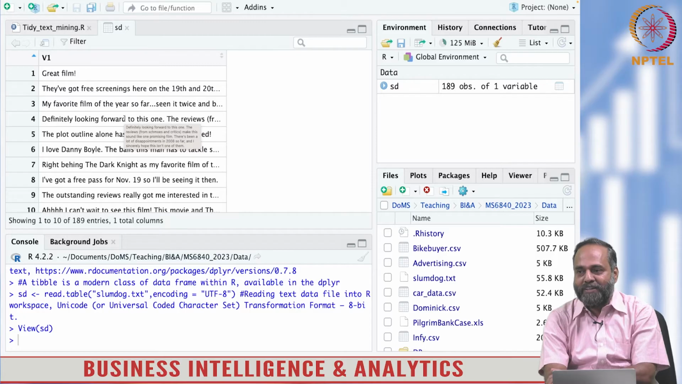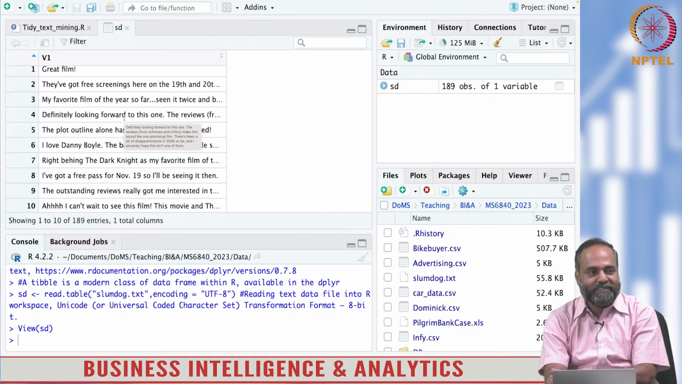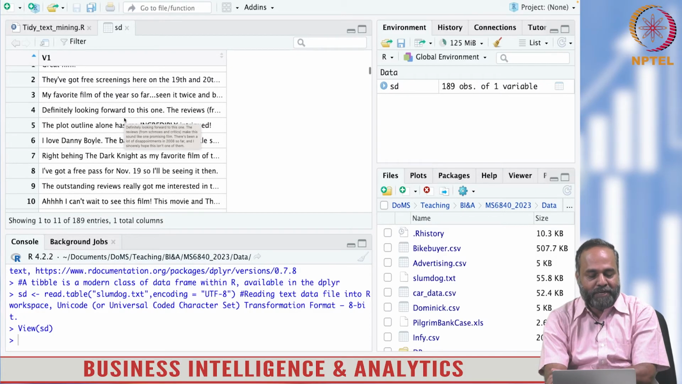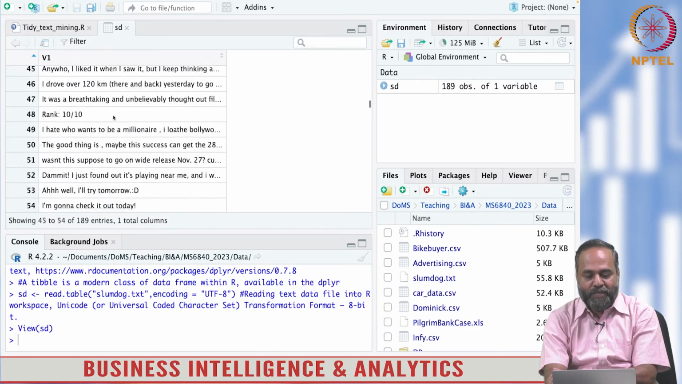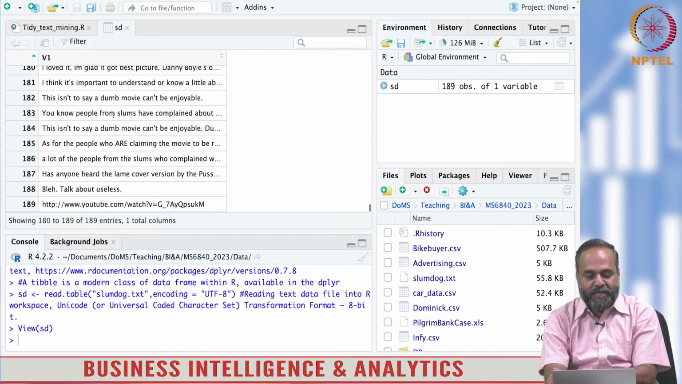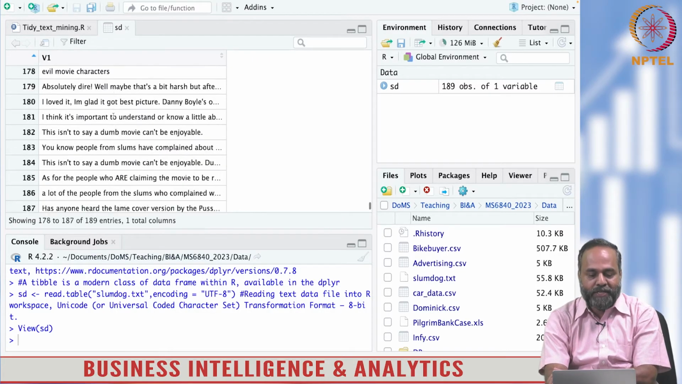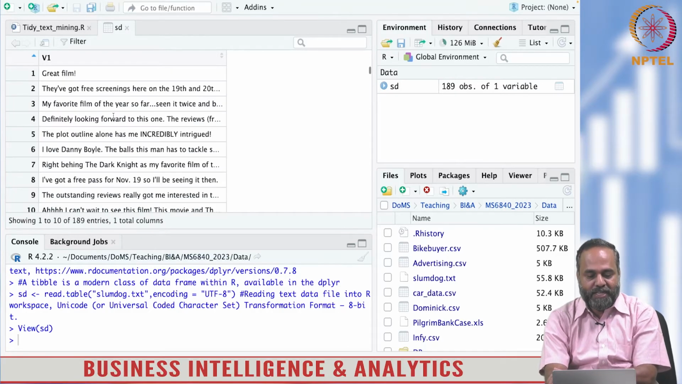Don't complain about the data because it's not my data. It is discussion forum data, taken uncensored. And so how many documents are there? If you go down, you'll see 189 documents. Okay, 189 posts taken as it is. That's my data.